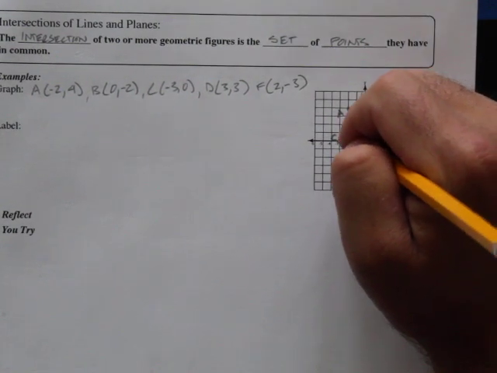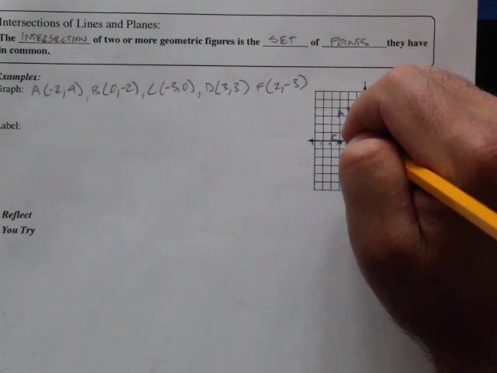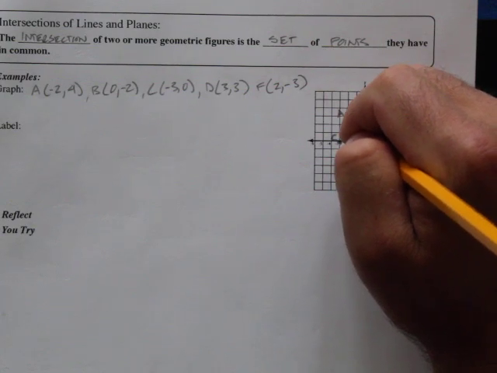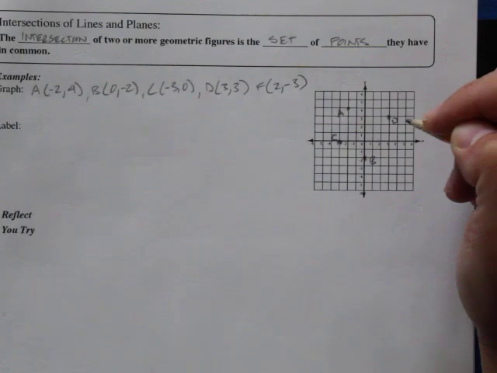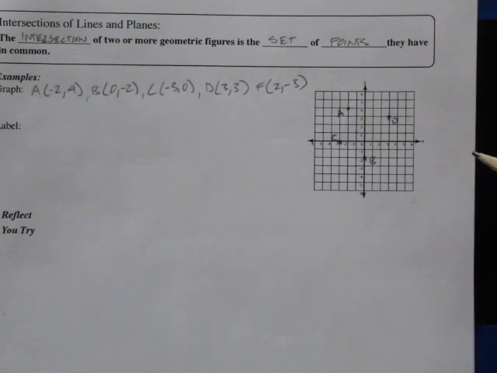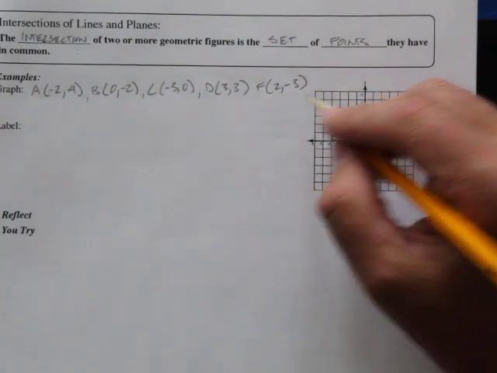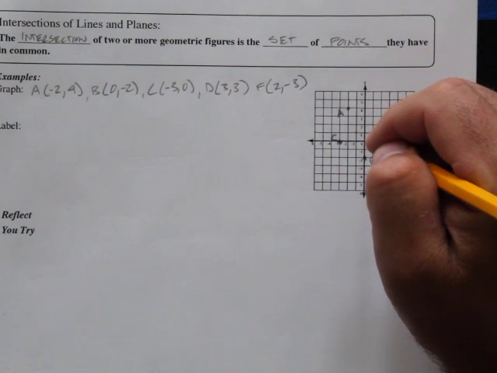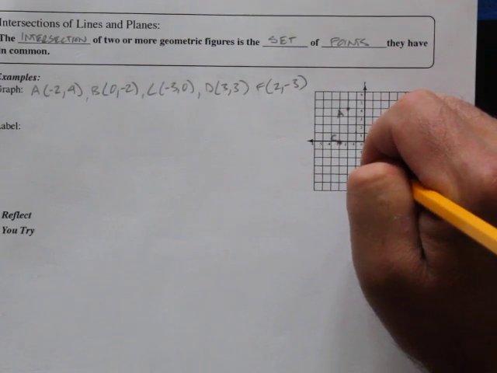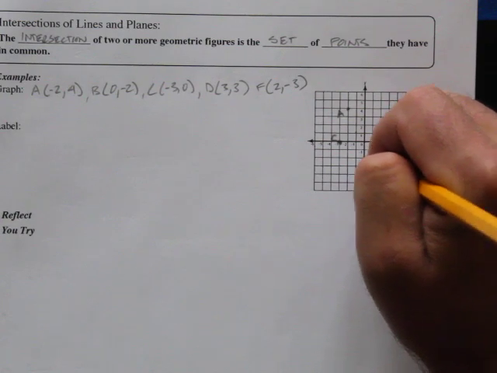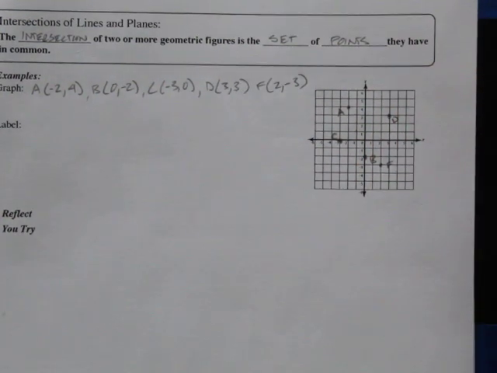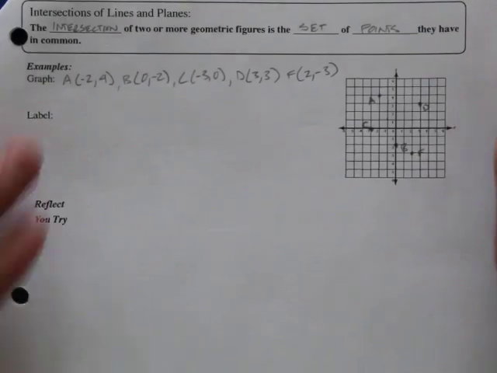E is negative 1, 1. Oh, no. I'm not telling you what E is yet. Sorry. Okay, F: 2, negative 3. 2, negative 3 is F. We're not getting E yet. I'm not giving you E yet. You'll get it soon though.